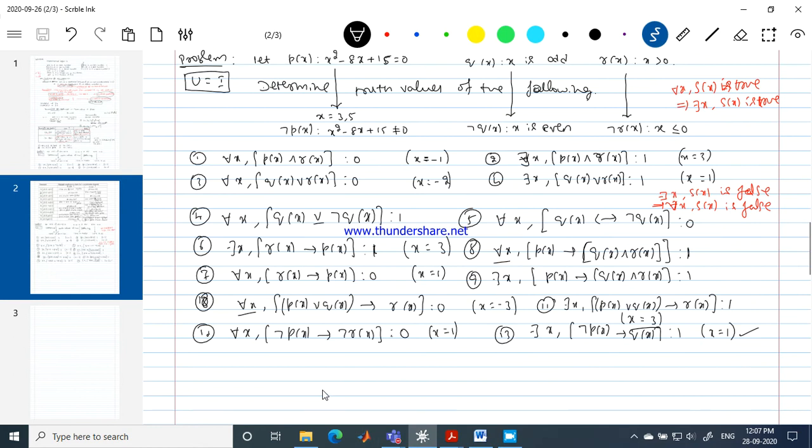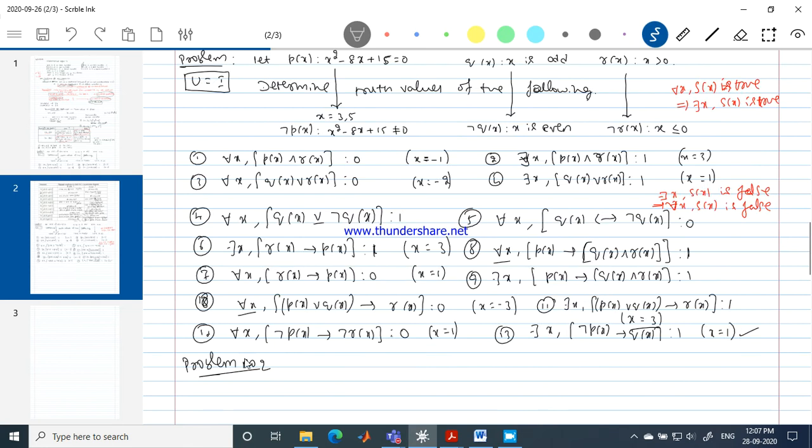Okay, let me take up this example. Problem number 2. If the problem is given like this, how do we find what is the quantifier which is present in the statement? Sometimes the quantifiers are not given explicitly. In that case, how do we find them?